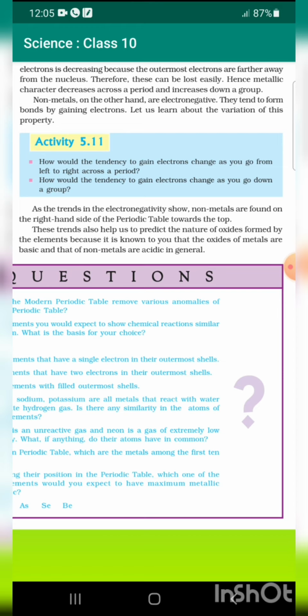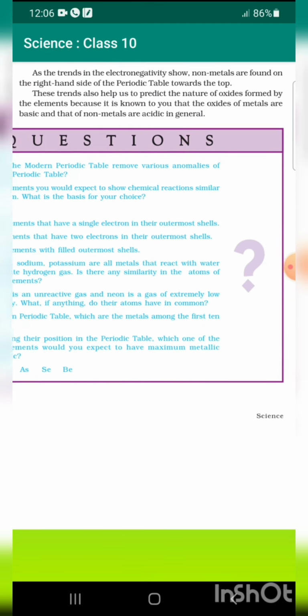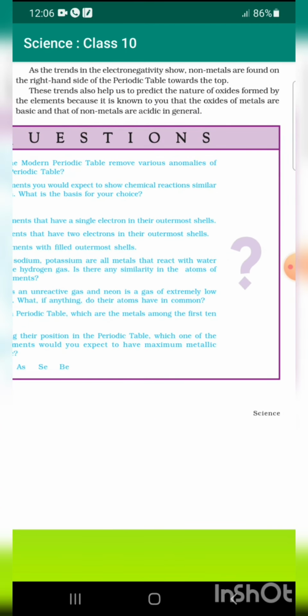Non-metals, on the other hand, are electronegative. They tend to form bonds by gaining electrons. Let us learn about the variation of this property. As the trends in electronegativity show, non-metals are found on the right hand side of the periodic table towards the top. These trends also help us to predict the nature of oxides formed by the elements, because it is known to you that the oxides of metals are basic and those of non-metals are acidic in general.